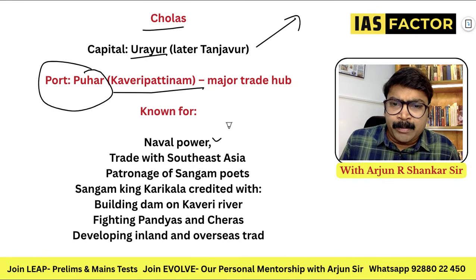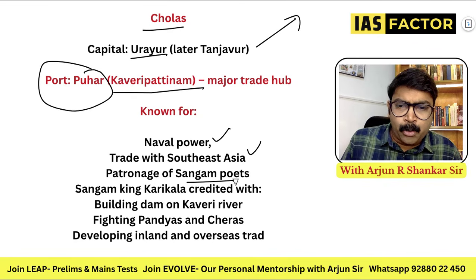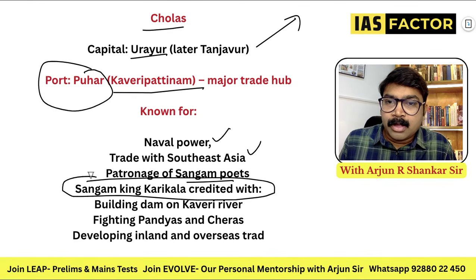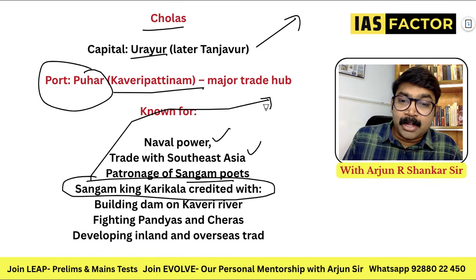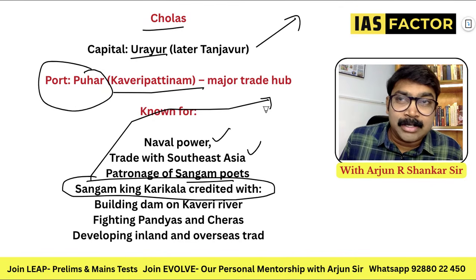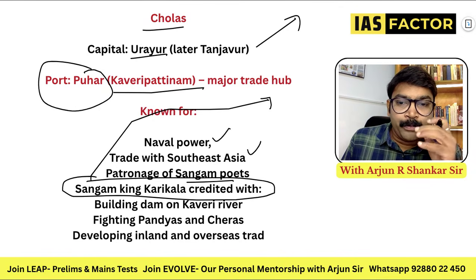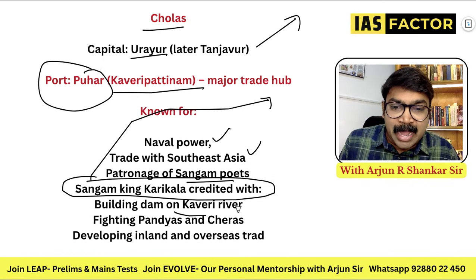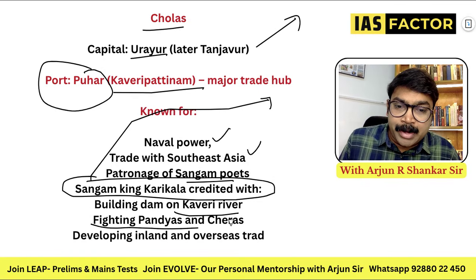They are known for the naval power, Southeast Asia, Sangam poets, and the Sangam king Karikala. Karikala Chola. It's not the Karikala Chola that we discussed. We discussed the other portions, but he's a different person. So know the Sangam king Karikala, who is supposed to have built dams in the Kaveri river. He fought with the Pandyas and Cheras.